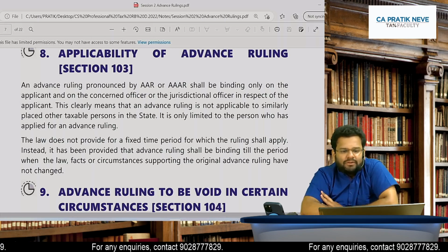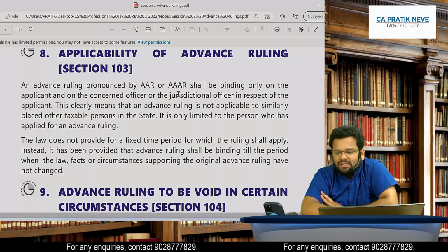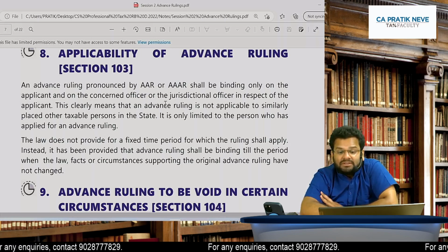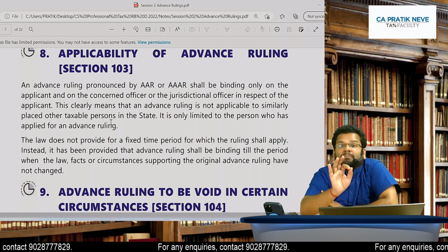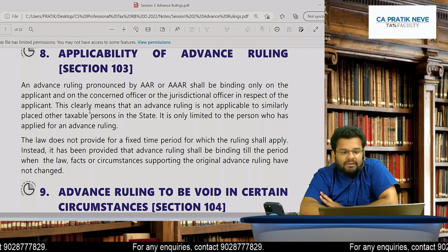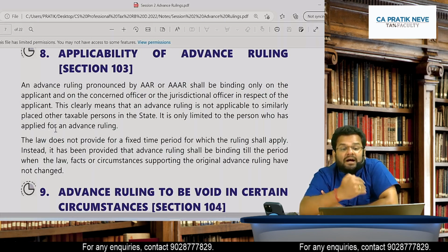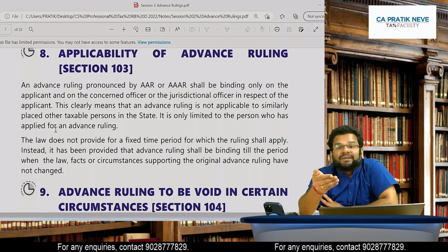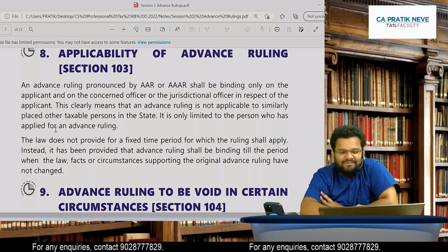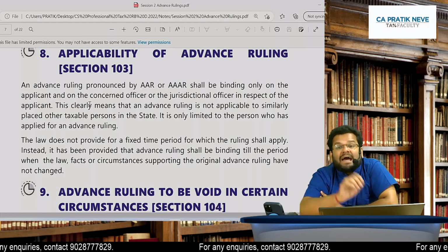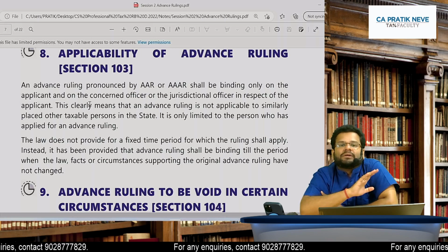So advance ruling pronounced by AAR or AAAR shall be binding only on the applicant and on the concerned officer or jurisdictional officer in respect of the applicant. This clearly means that advance ruling is not applicable to similarly placed other taxable persons in the state. Is the point clear? It is only limited to the person who has applied for advance ruling.